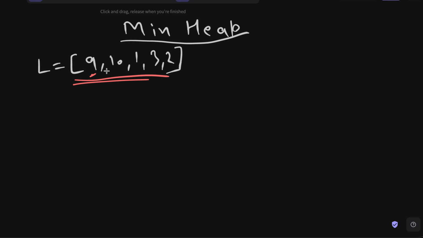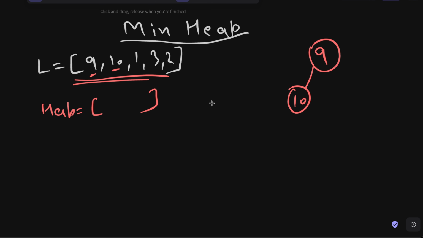So what we can do is we can take the first node and we will just write it like this. We will have it in the heap like this. We will just store it. So we will actually have this heap list here. Inside of it, we will keep on storing the nodes, but I'm not showing everything visually. So we will have the 9 here, and now we will get the 10. The next thing is 10. 10 is greater than 9, right? So the first instinct will be to create the left child node for the 9. Since 10 is greater than 9, we will simply create a left child node for the 9. What this simply means is that we will have a 9 here and then we will directly add 10 here. Simple as that.